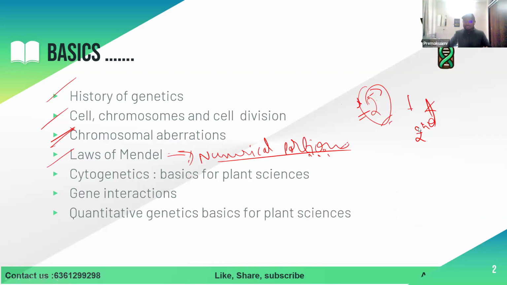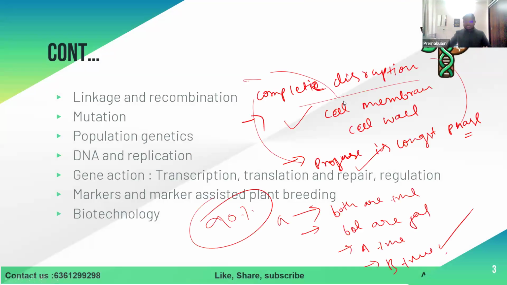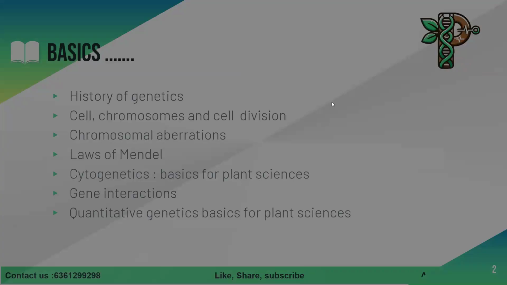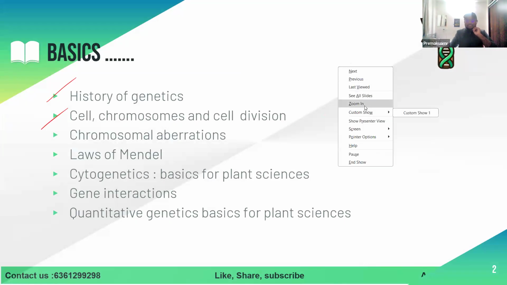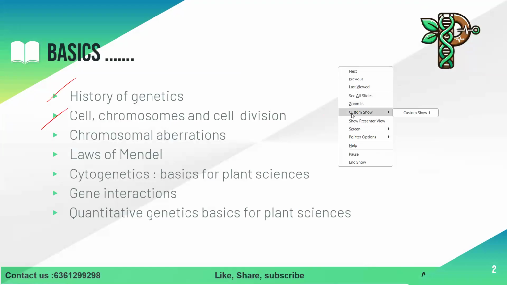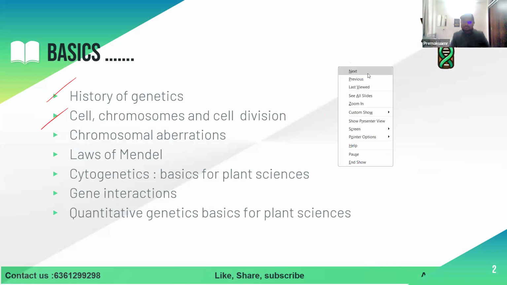Can you tell what those laws are again? Can you repeat? Law of segregation and law of independent assortment. Exactly. Can you tell what is the law of segregation? Is there any exception for the law of segregation? Disjunction, sir. Linkage. No. Actually, the law of segregation is universally accepted. There is actually no exception. Yeah, segregation distortion.